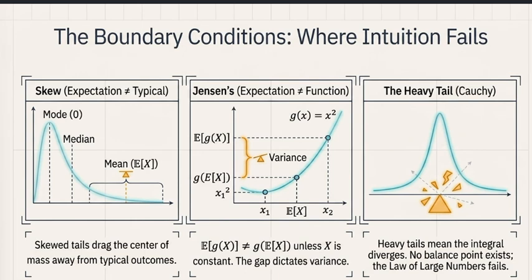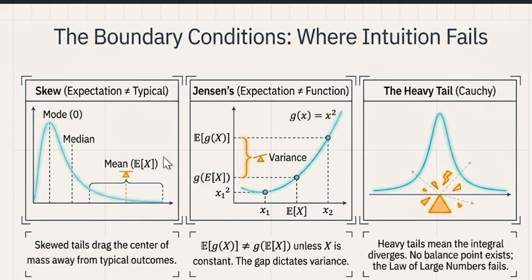Now, multiplying versus adding variables. This is a mistake we commonly make. Just remember that addition always works, whether X and Y depend on each other or not. But multiplication only works if X and Y are independent. If one variable affects the other, multiplying their averages will give you the wrong answer.